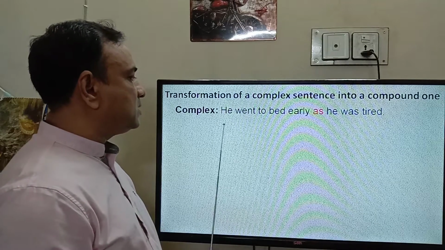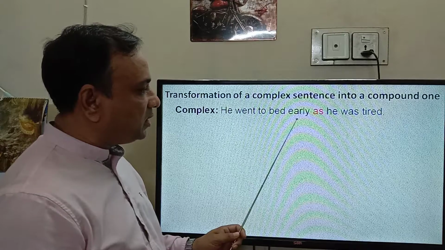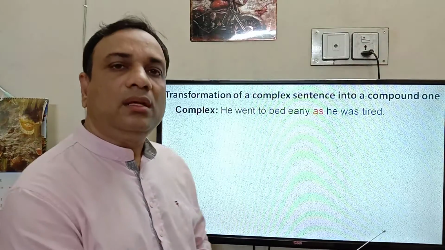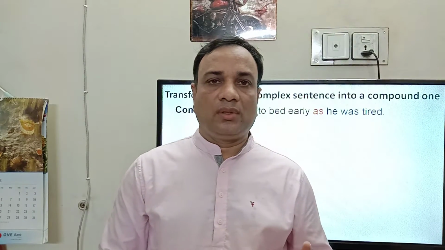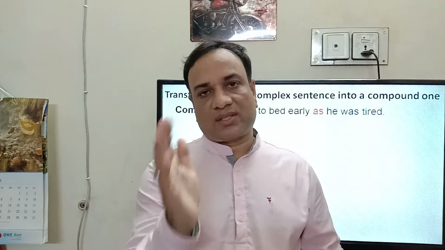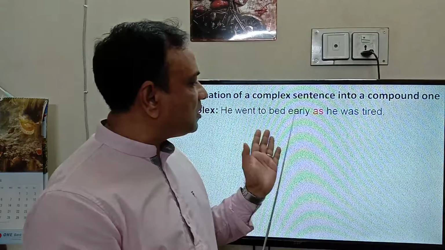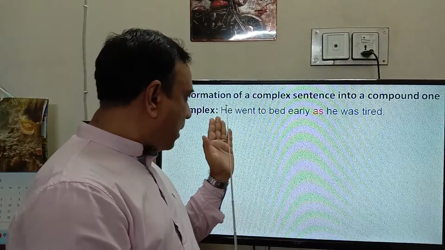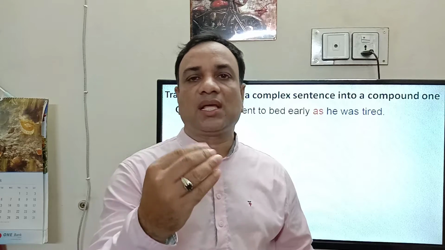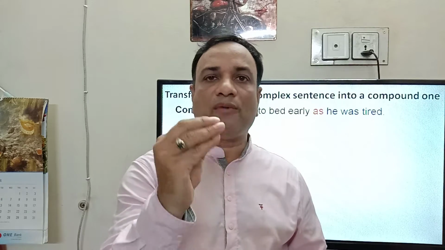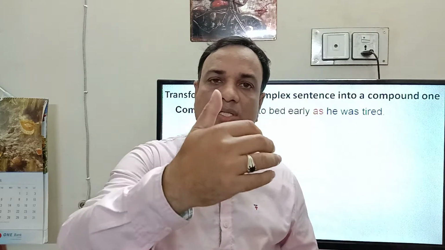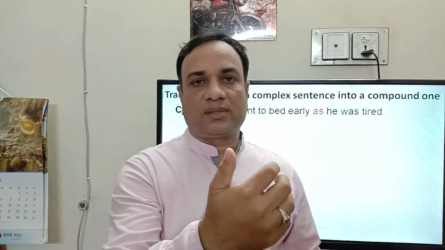Another example is: he went to bed early as he was tired. In the previous example, we noticed that the subordinate clause comes first, and here the subordinate clause goes after the main clause. So we are bound to set the subordinate clause at the beginning of the compound sentence, and then a suitable conjunction and main clause.